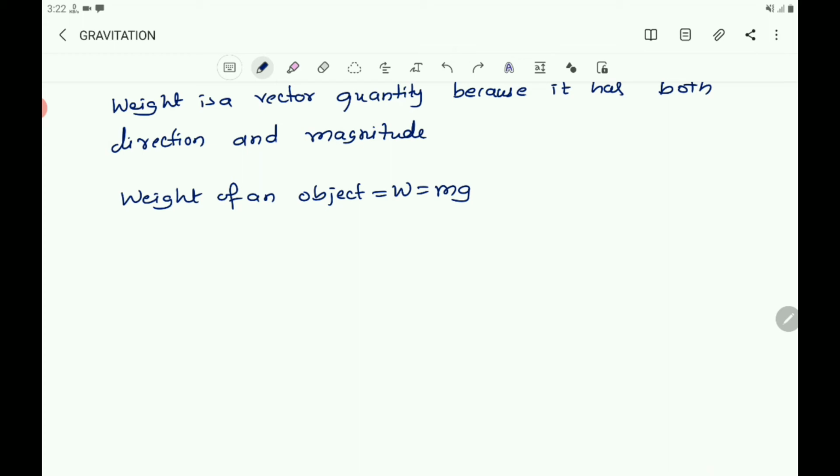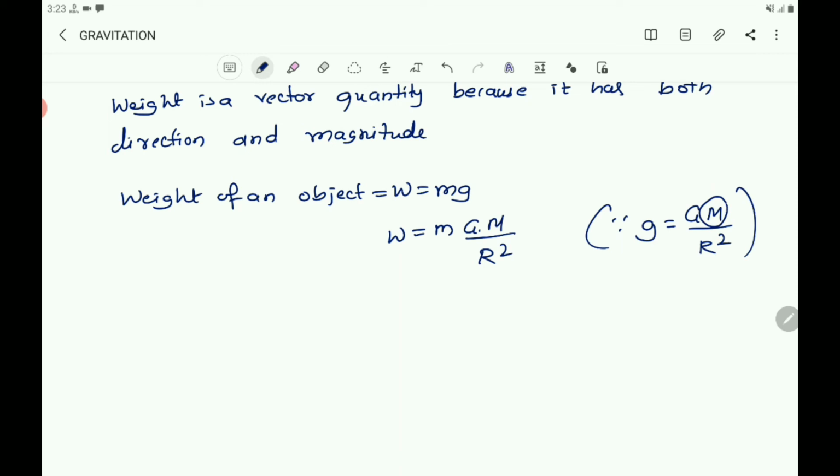Now you write W equals m into g, and you know that g equals G into M by R square.